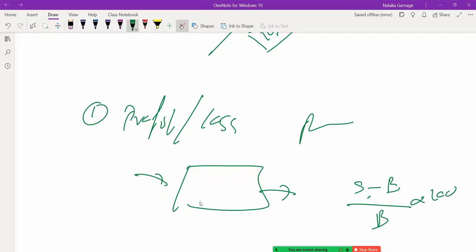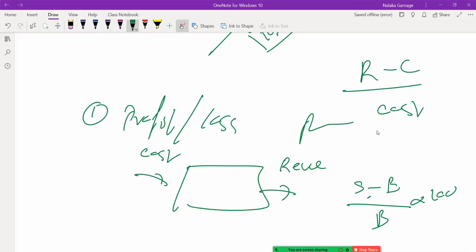If it is manufacturing or something, we have the cost, we have the revenue. Then profit is revenue minus cost divided by your cost. That is profit per unit cost, but what we need is profit per 100 cost. So that is your profit percentage. Of course, if the revenue is less, what you get is a loss or negative profit.